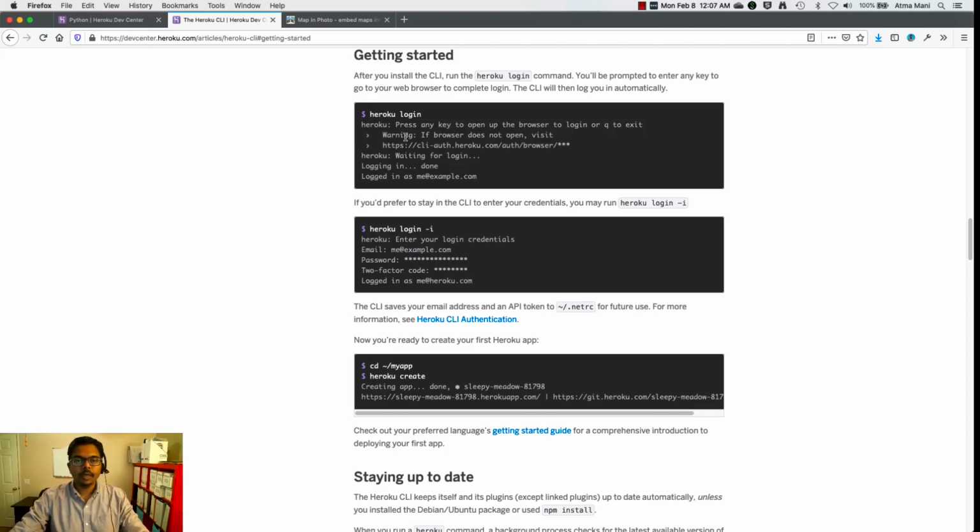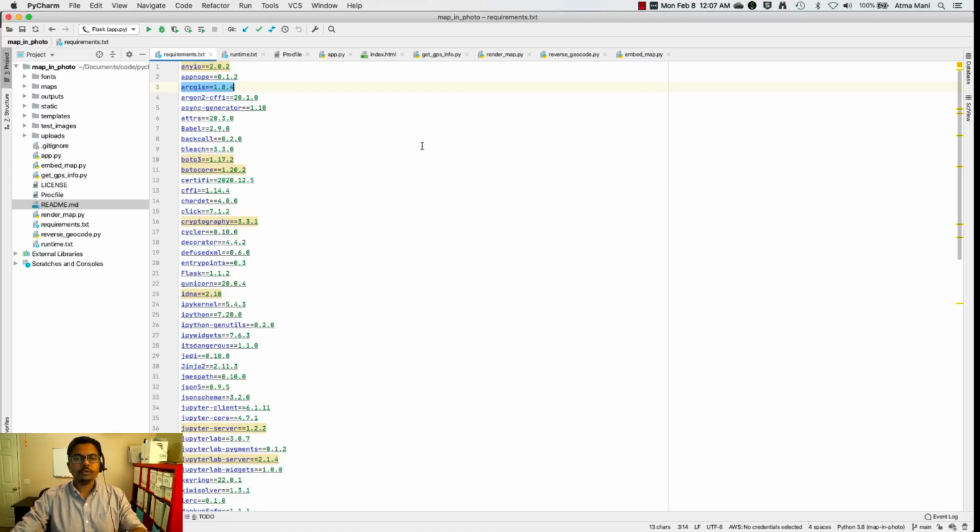It's pretty generous. Now, once you have the application that you built using Flask, you need to do a few different things to make the app ready to be running on a cloud infrastructure.